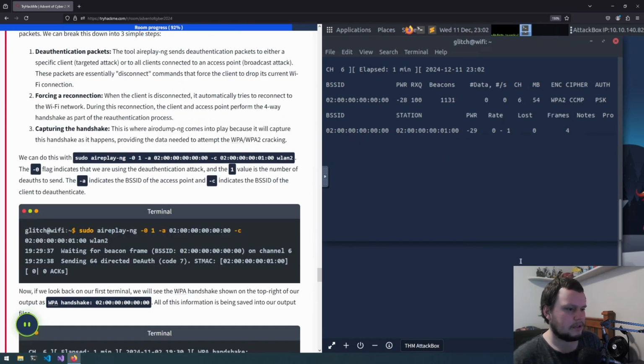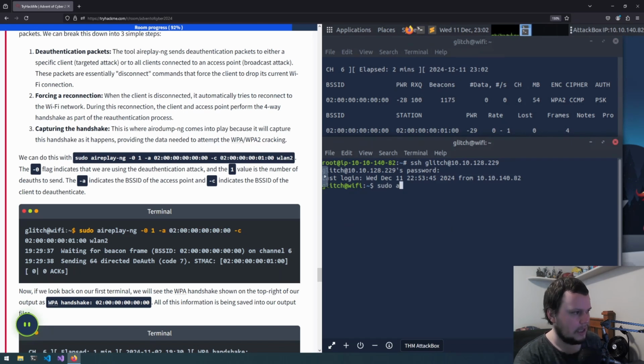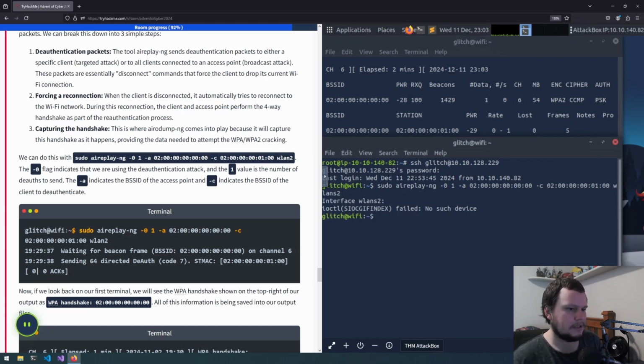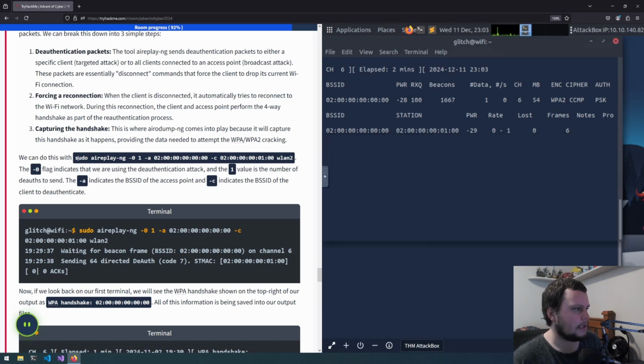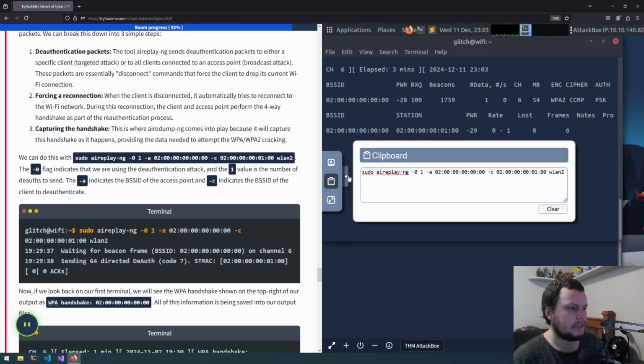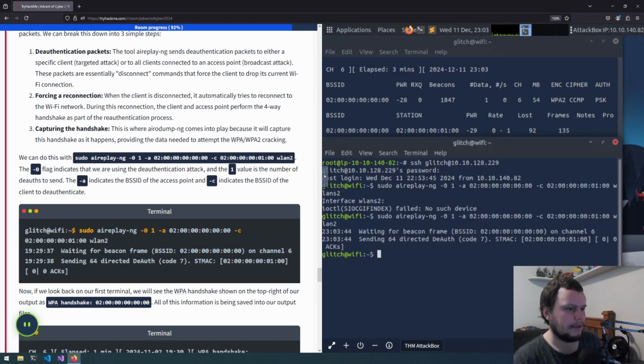So we will send in the other terminal sudo aireplay-ng -0 1 -a 02:00:00:00:00:00 and -c 02:00:00:01:00:00 and wlan2. No such device. Okay, let's double check that we got the correct command. Okay, I might need to copy this command because that did look correct. So now we put it into the clipboard here and we paste it. There we go, that worked.